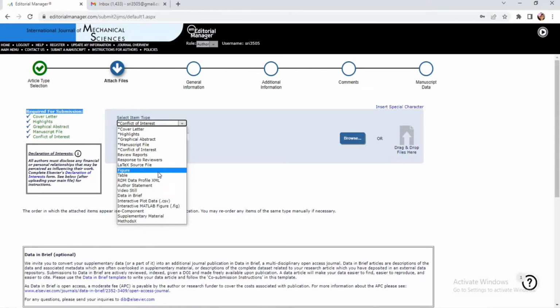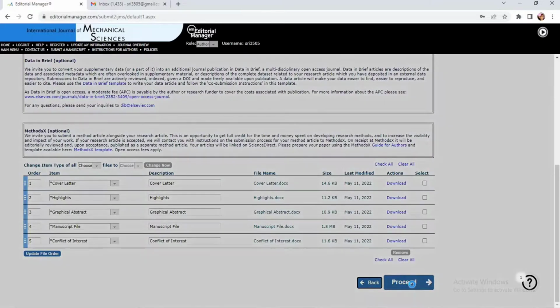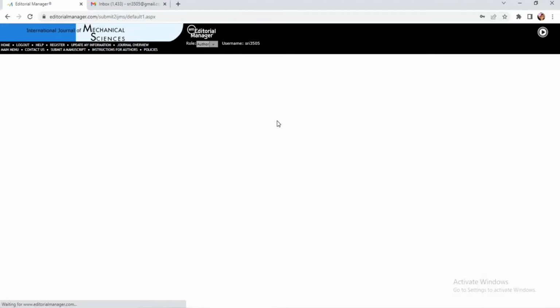If you want to select the figure, make sure that there is a separate Word file containing all the figures. Or if you want to select the table, make sure that your Word file contains only the tabular column of your manuscript, and you can upload it over here. But here it is asking only for required for submission. These five are very much required for submission, since they are uploaded, let me click on the proceed option.